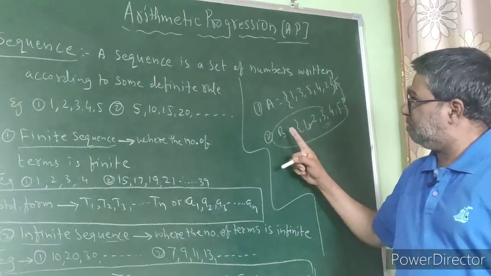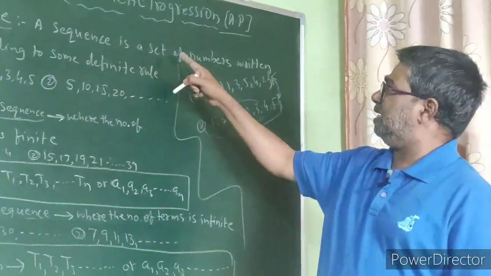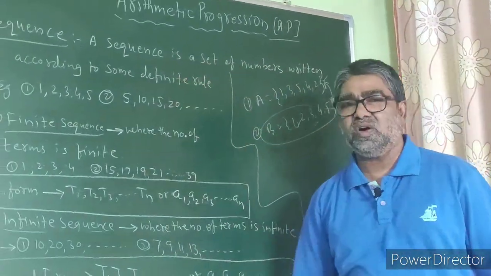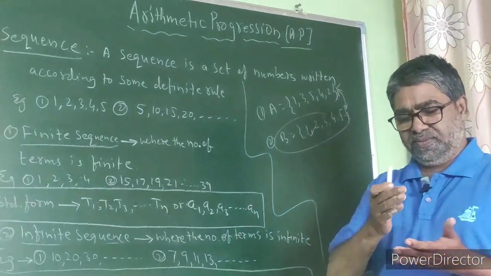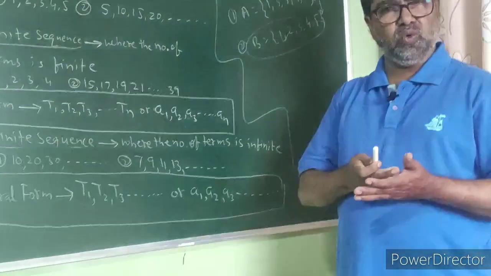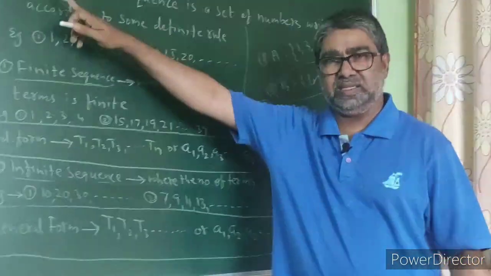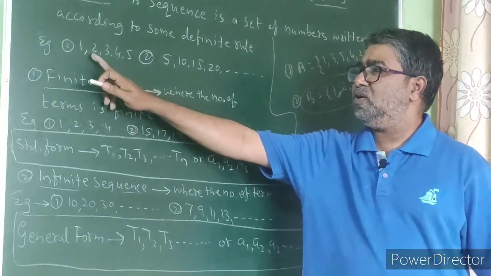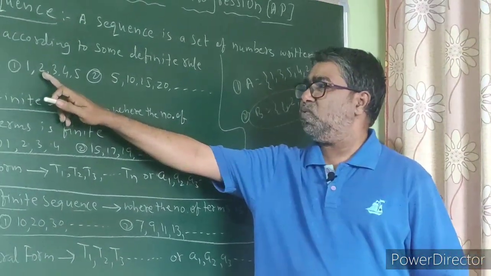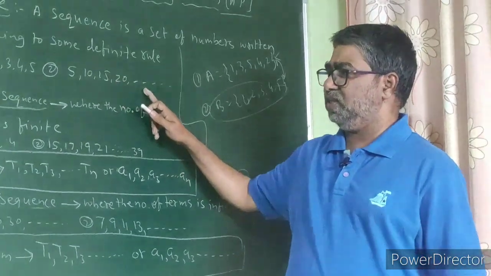So what is a sequence? How will you define it? A sequence is a set of numbers written according to some definite rule. If the numbers of a set are written by following a certain rule, that set is said to be a sequence. For example, two examples are taken: 1, 2, 3, 4, 5. Second example: 5, 10, 15, 20, and so on.